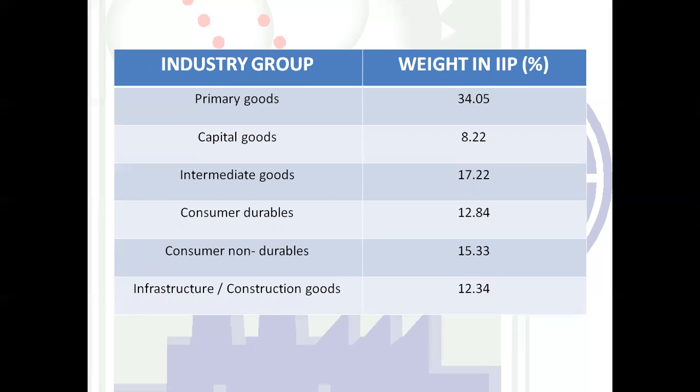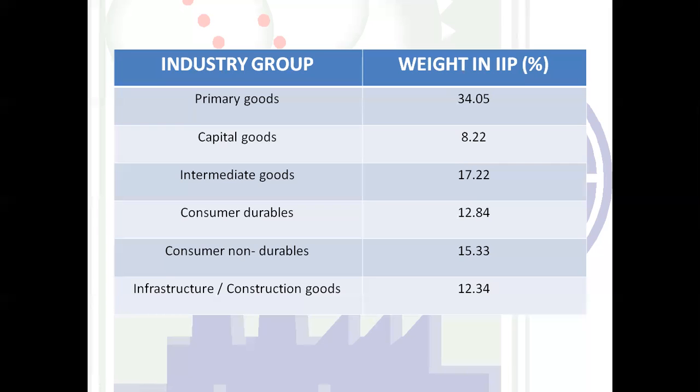So primary goods, and the amount is in percentage. These industrial groups are nothing but the functional composition. The primary goods percentage is 34.05 as per the 2012-13 year. On that basis, primary goods are 34.05 percent, capital goods 8.22 percent, intermediary goods 17.22 percent in their contribution towards the industrial sector.